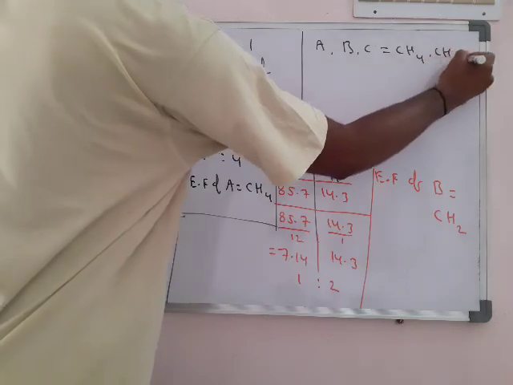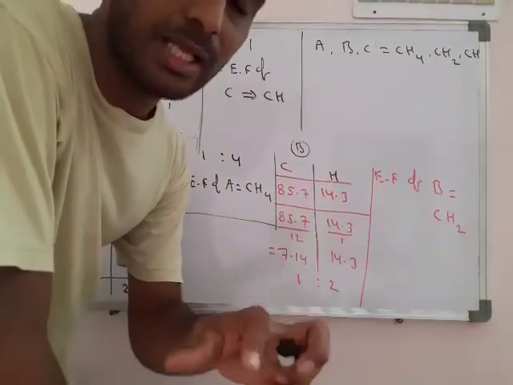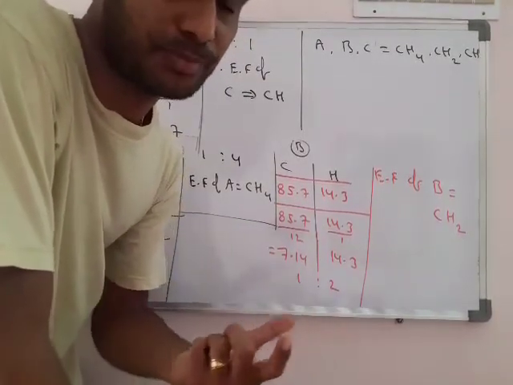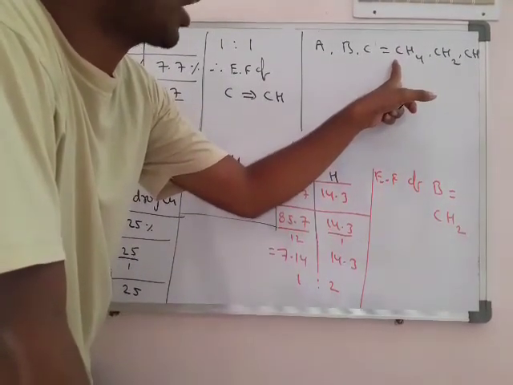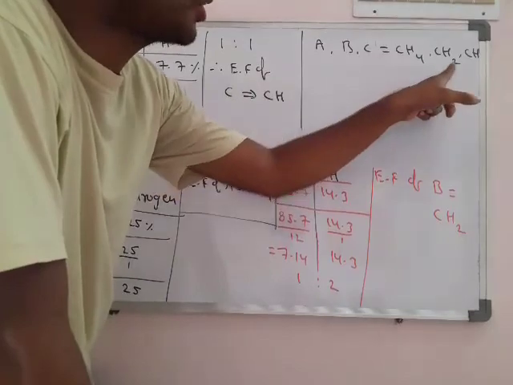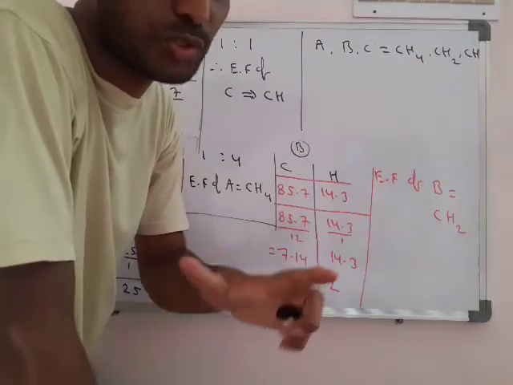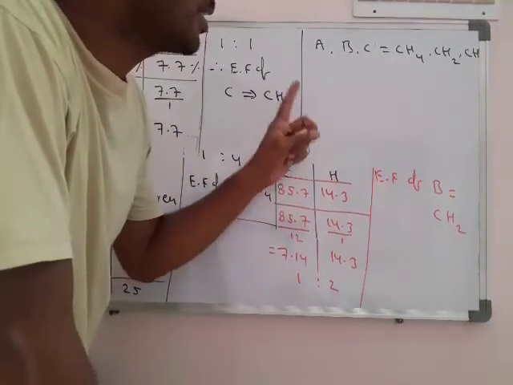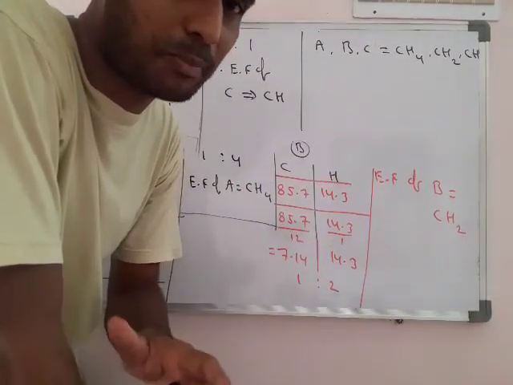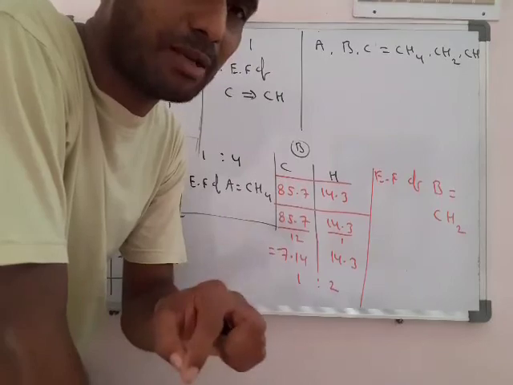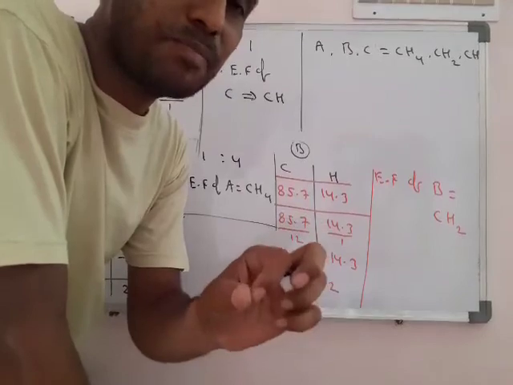So here we got the empirical formulas of A, B, C as CH4, CH2, CH. Any compound could have these empirical formulas. Here the carbon amount is fixed at 12 grams. So 4 grams of hydrogen, 2 grams of hydrogen, 1 gram of hydrogen; they are in a 4:2:1 ratio. Okay, what we are going to discuss is the law of multiple proportions. Here a fixed amount of one element reacts with the other element in different simple multiple ratios.